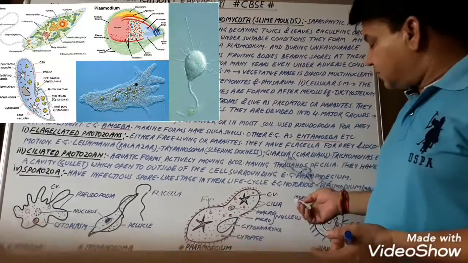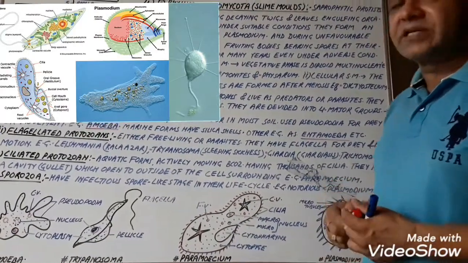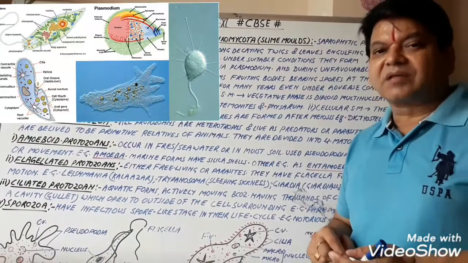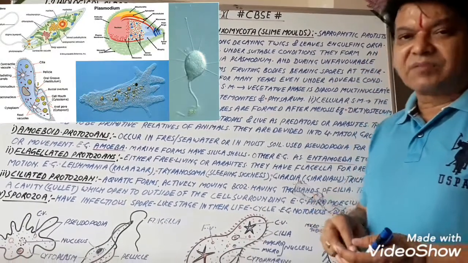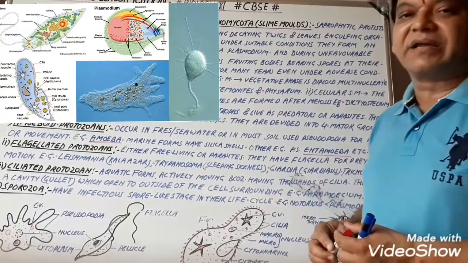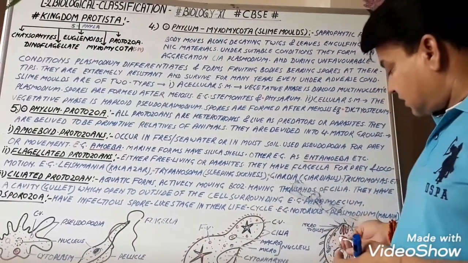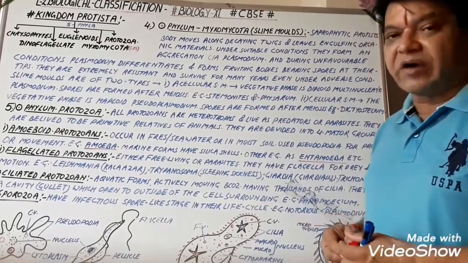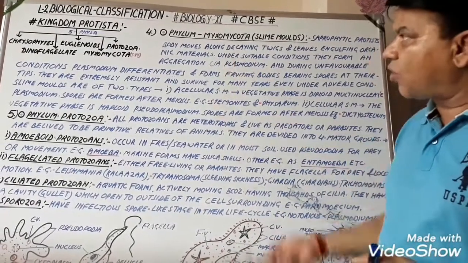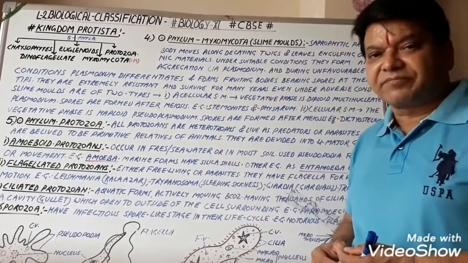And a lot of species of Plasmodium are there, just like Plasmodium malariae, Plasmodium falciparum, Plasmodium ovale, etc. Plasmodium falciparum causes the malignant malaria. The whole life cycle of Plasmodium we will read in the next class, that is in class 12. So this is all about kingdom Protista.